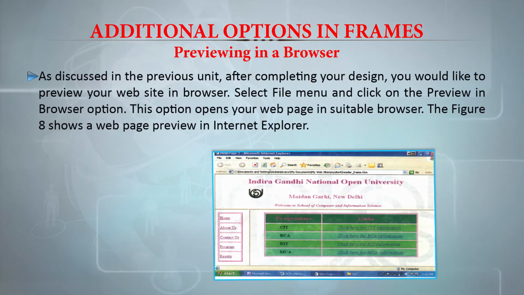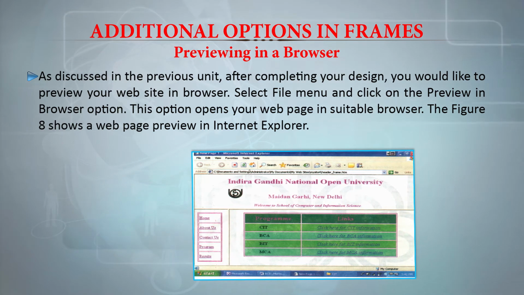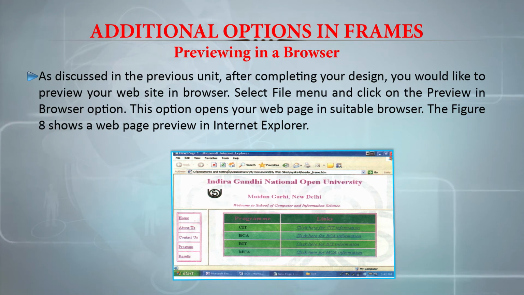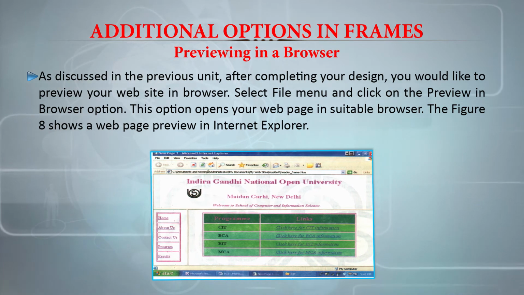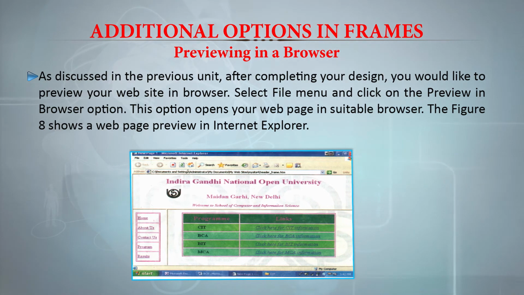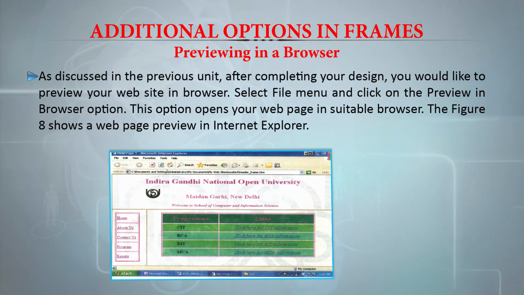It is also possible to preview in a browser. For example, after completing the design, you would like to preview your website in a browser. Select the File menu and click on the Preview in Browser option. This option opens your web page in a suitable browser. For example, you can see the web page preview in Internet Explorer.